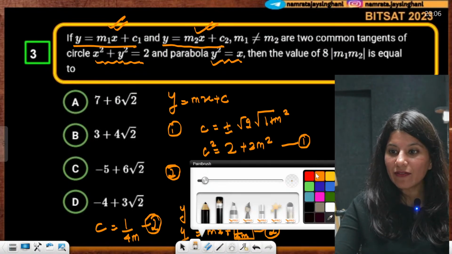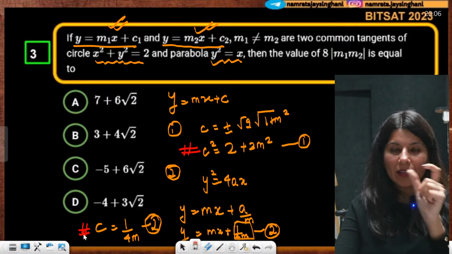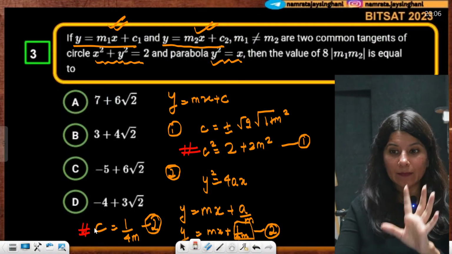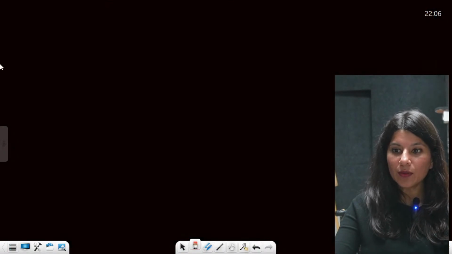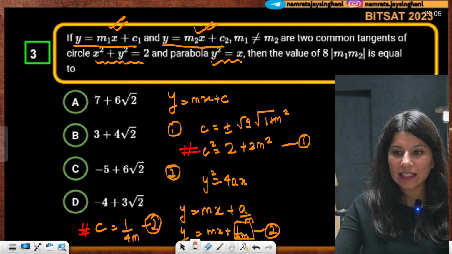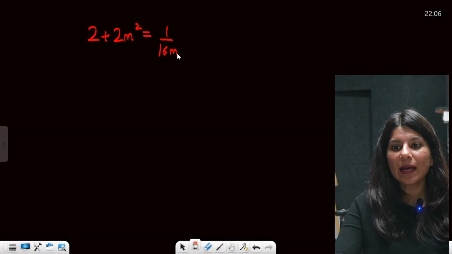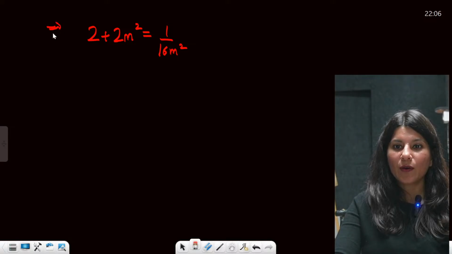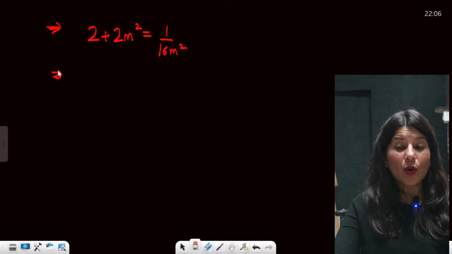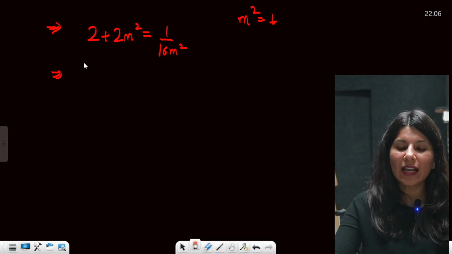Now using the first and second equation, I am going to equate the value of c. c square is equal to 2 plus 2m square on one side, and on the other side we have 1 upon 4m whole square, so 1 upon 16m square. Now there is a quadratic equation. If I put m square is equal to t, then what will happen?